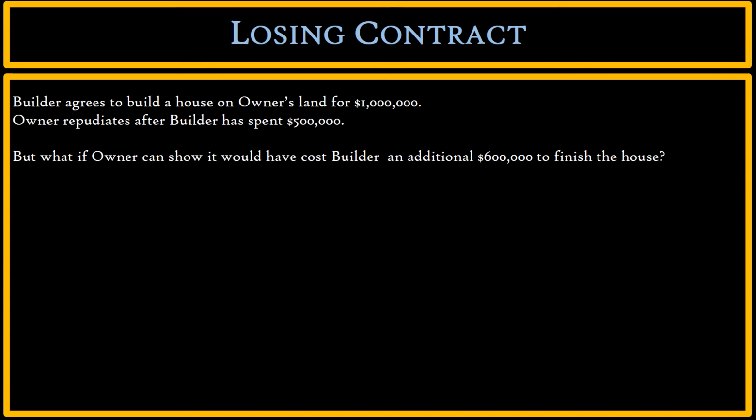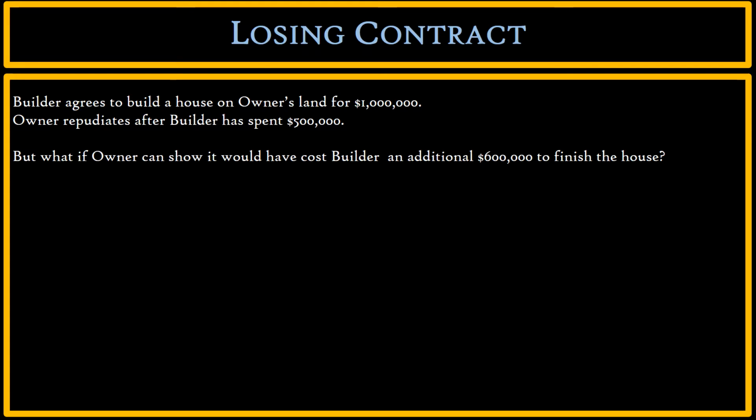But what if owner can show it would have cost builder an additional $600,000 to finish the house? Let's just take a quick look at this. Builder has already spent $500,000. If it will cost builder an additional $600,000 to finish the house, that means a total cost of $1.1 million to build this house.